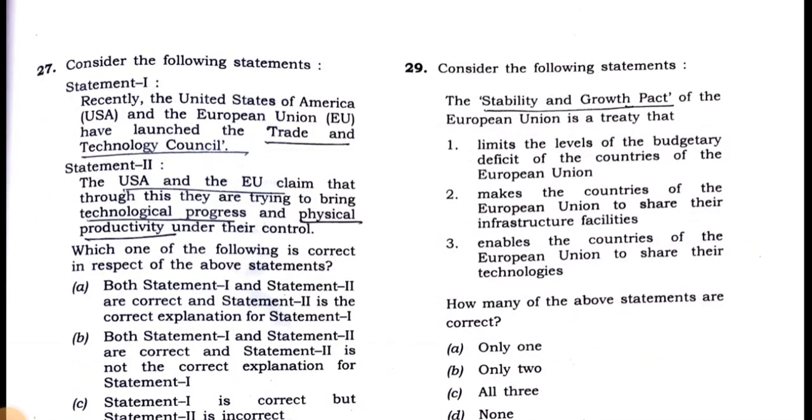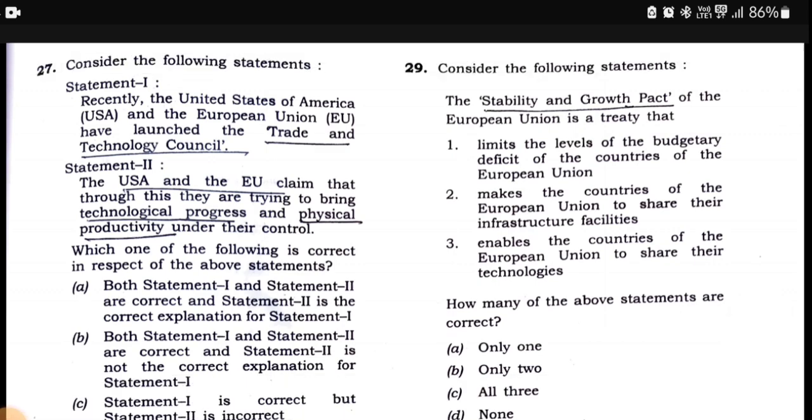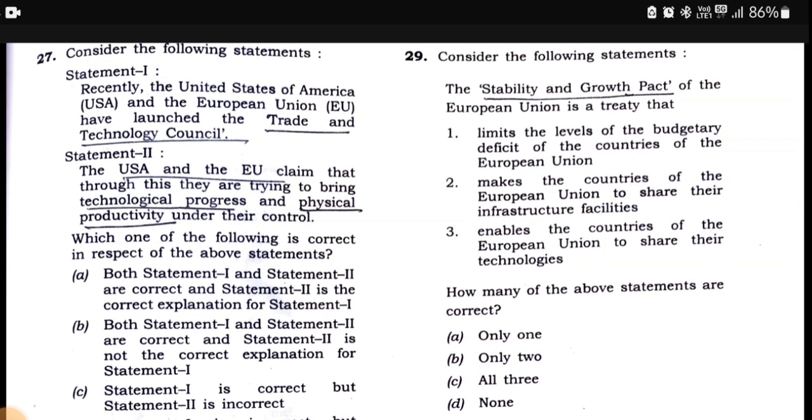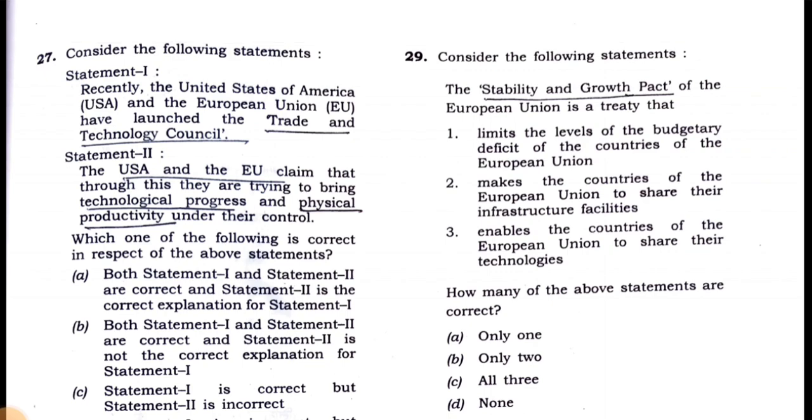Let's first look at what the Stability and Growth Pact is. In this Stability and Growth Pact of the European Union, only this one is covered, that it limits the levels of budgetary deficit of the countries of the European Union.